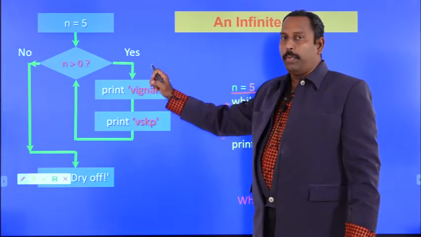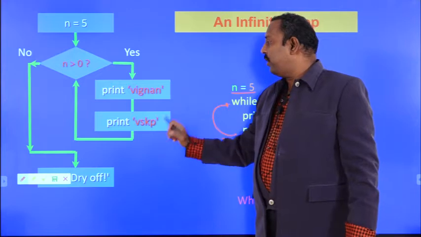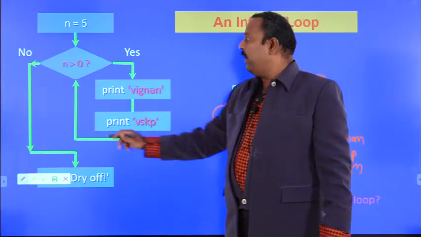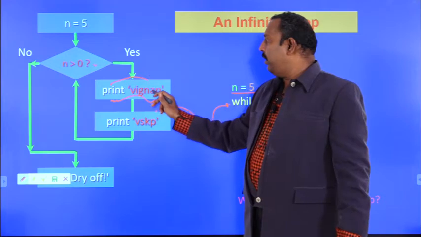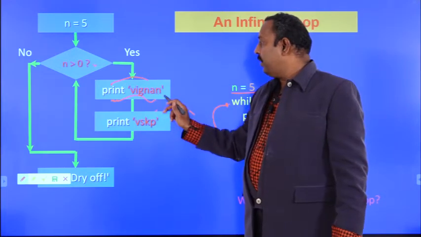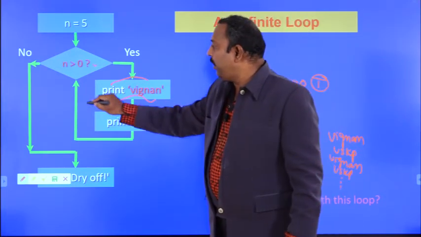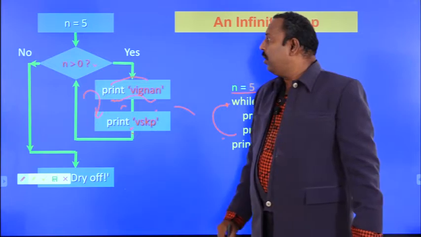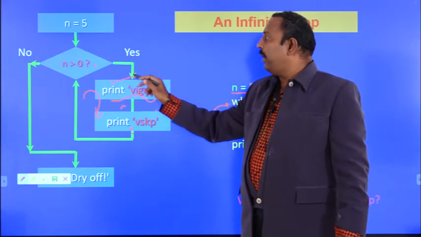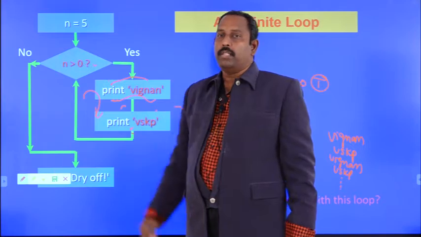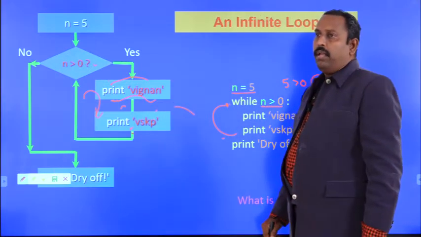So it will come to the true part, and it will print Vignan. After that it will print VSKP, and again it will go to here. Again check the condition, 5 is greater than 0. Again it will print yes, print Vignan and print VSKP. This will be repeated infinite times because n is not updated here. That's why this will repeat and does not come out of the loop. That's why this loop is called infinite loop.